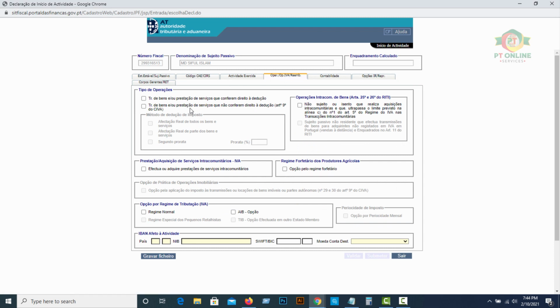And here, the first type of the operators, you have to put the first one, and here you put your bank IBAN number.